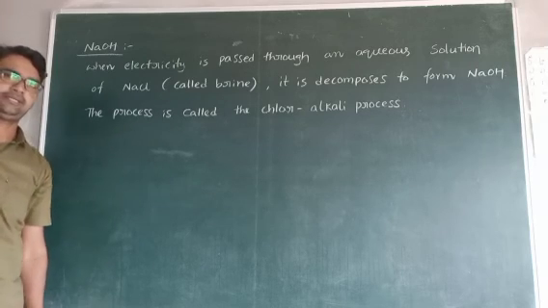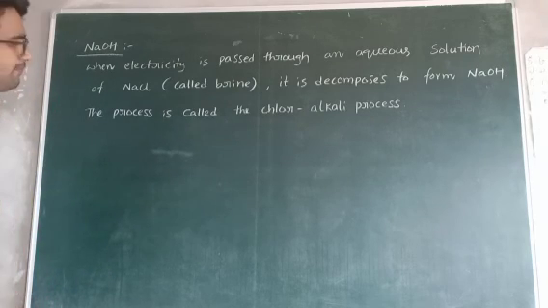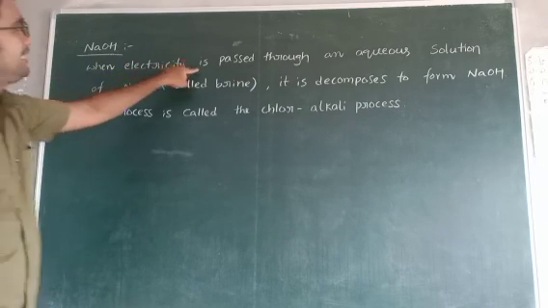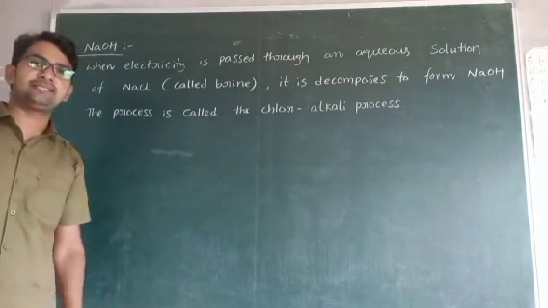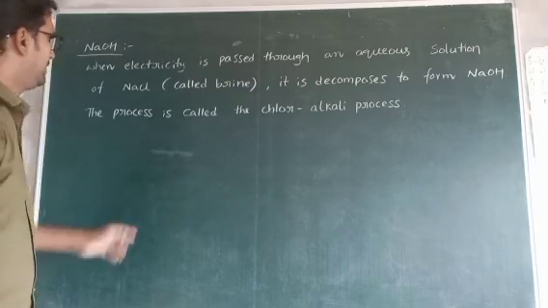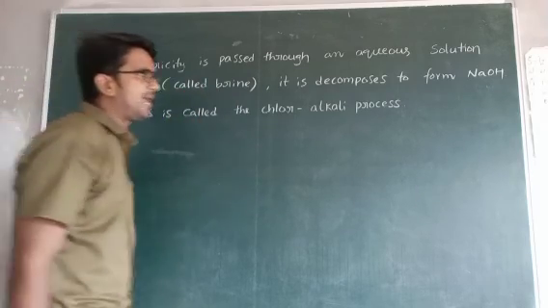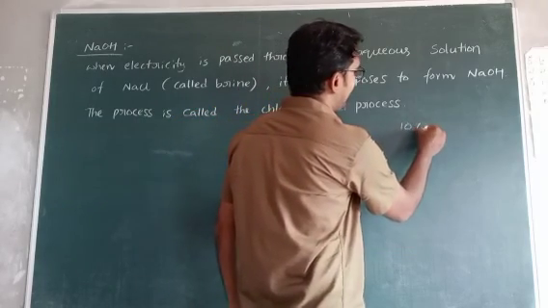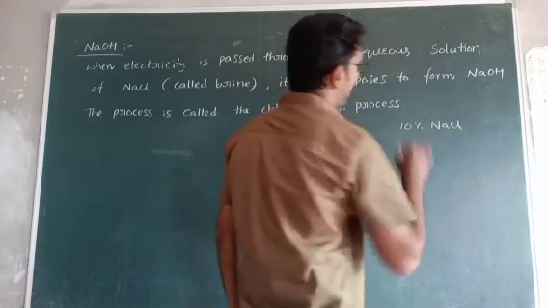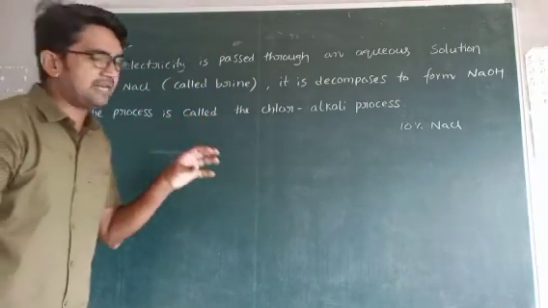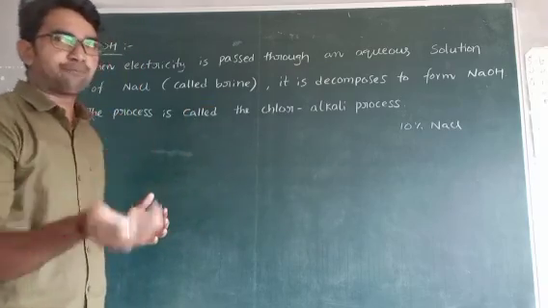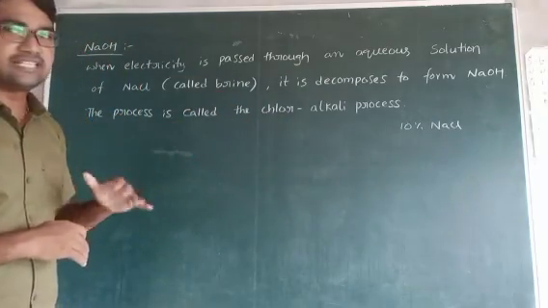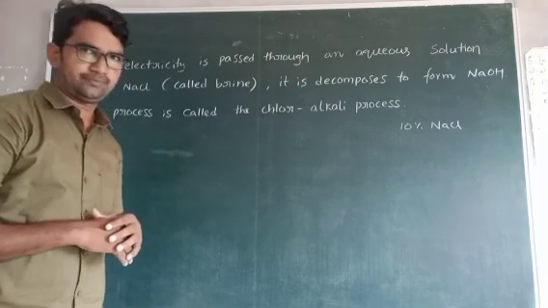NaOH, sodium hydroxide. How is it prepared in the laboratory? By using common salt. Generally, when electricity is passed through an aqueous solution of NaCl. Aqueous solution means water containing NaCl. It is simply called brine. Generally, a brine solution means 10% NaCl. So through this 10% NaCl solution, electricity is passed. After passing electricity, it is decomposed to NaOH.